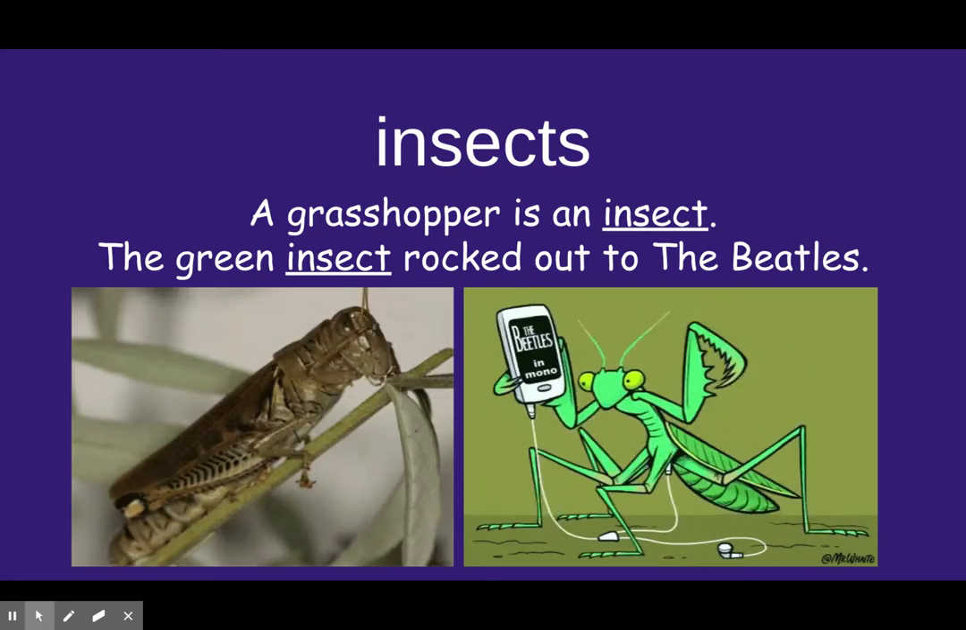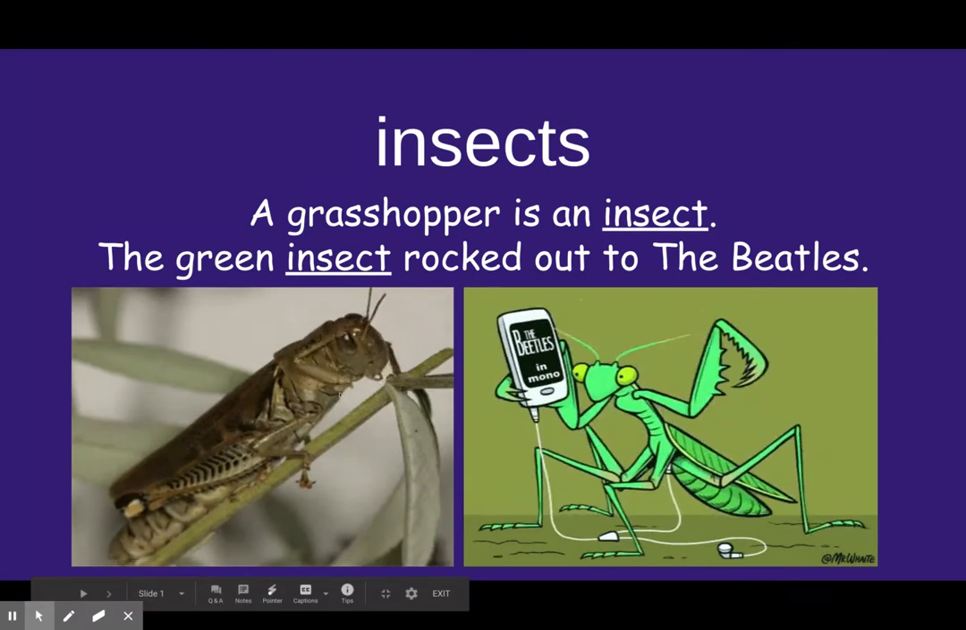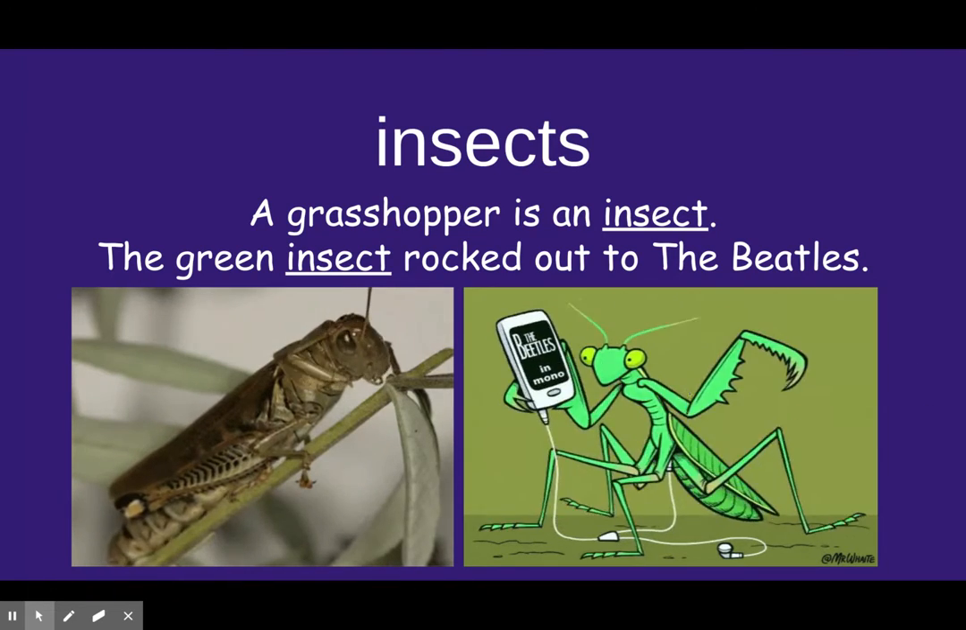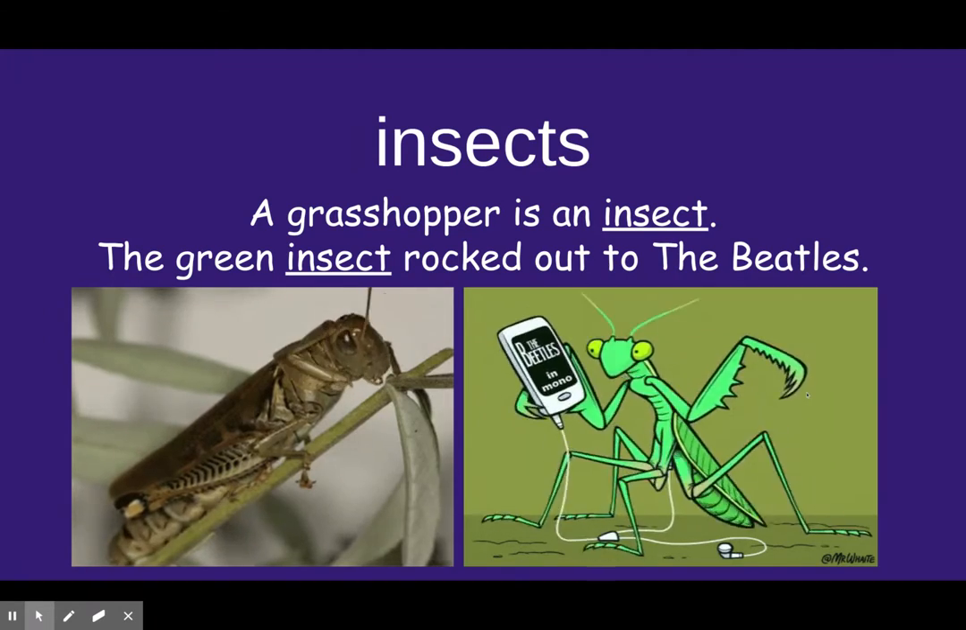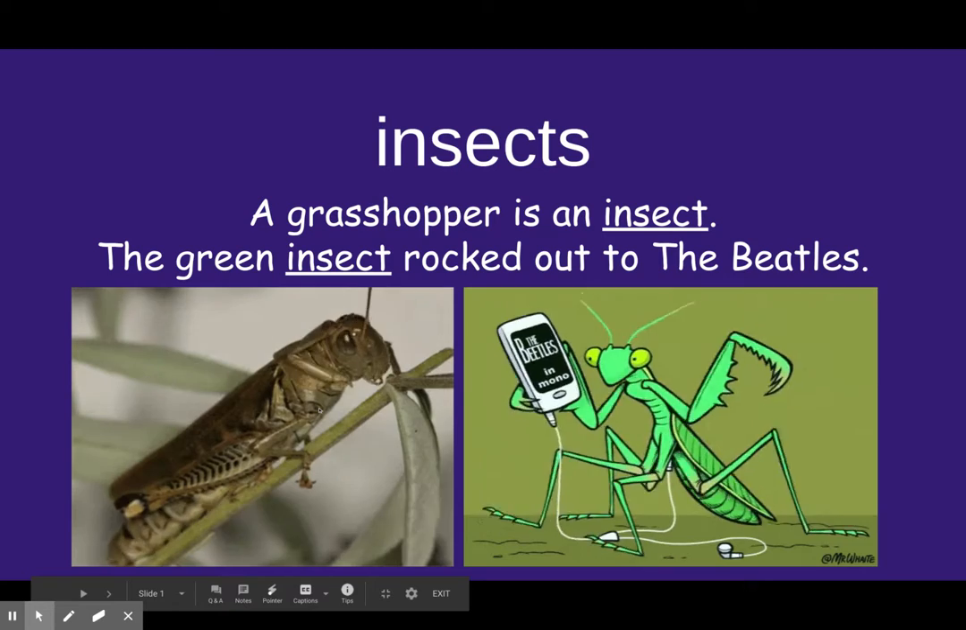And remember, they have 6 legs and 3 body parts. The first sentence says, a grasshopper is an insect. The second sentence says, the green insect rocked out to the Beatles. One is a real picture of an insect and the other is a cartoon, and it's really funny because he is actually a beetle listening to the Beatles. This creature would have 6 legs and 3 body parts.